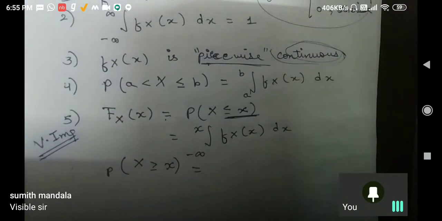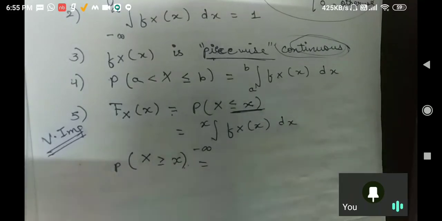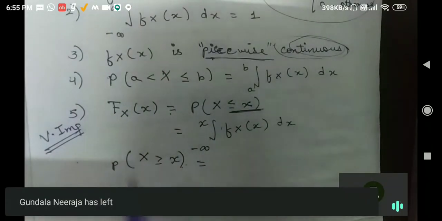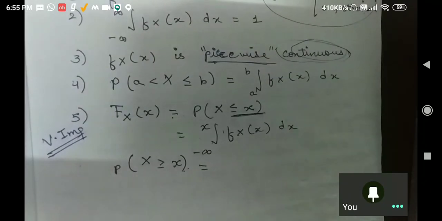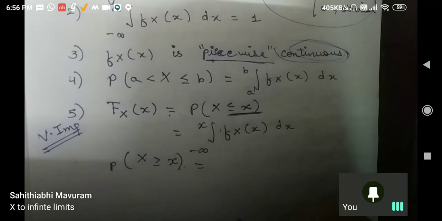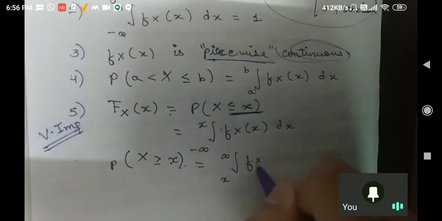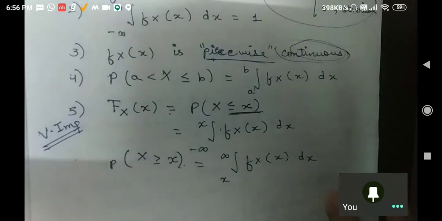Now can anybody tell me what I will write if someone asks you to write P of X greater than or equal to small x? If you understood this, then you have understood this also. Limit x to infinite, sir. Yeah, very good. So this is limit x to infinite, f of x into dx. Is that clear to everybody?